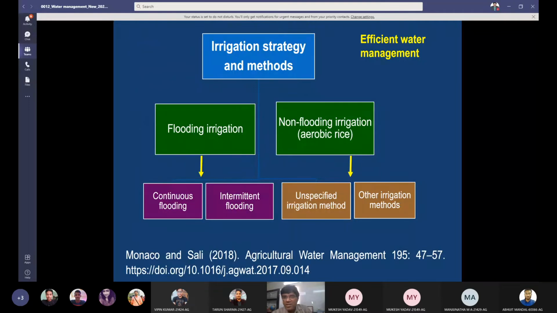Now, what are the irrigation strategies and methods for efficient water management? Now we are talking about efficient water management. Normally in case of irrigation methods, there are two broader methods in rice.